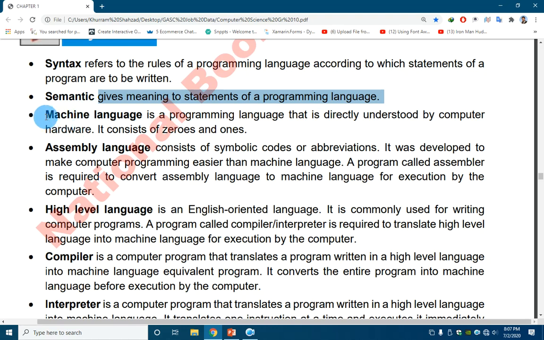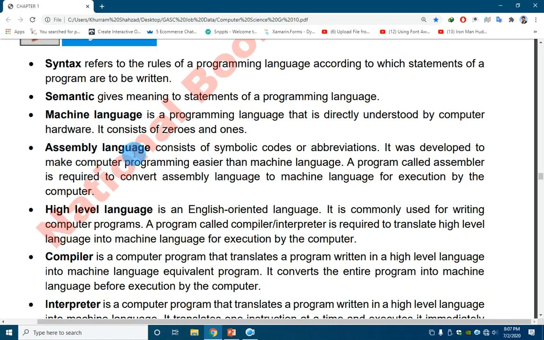What is machine language? Machine language is a popular low level language which is directly understandable by a computer. It is a programming language that is directly understood by computer hardware. It consists of zeros and ones. It is the most difficult language in this world.